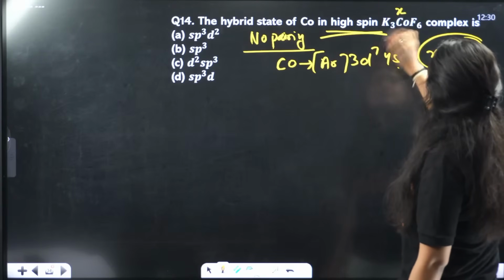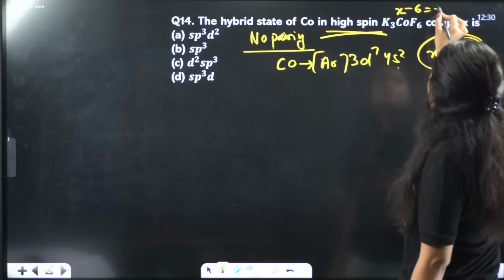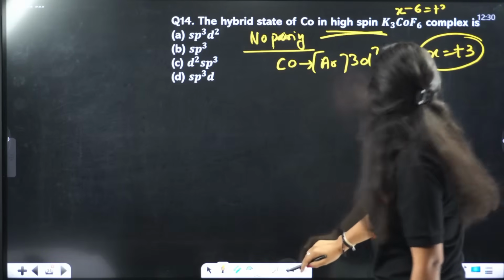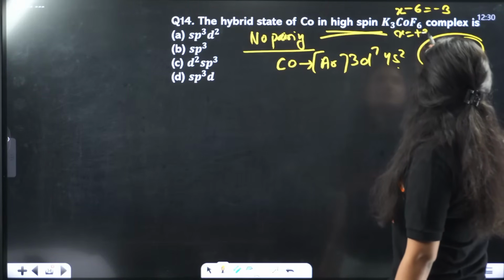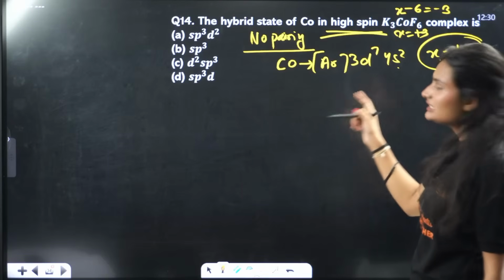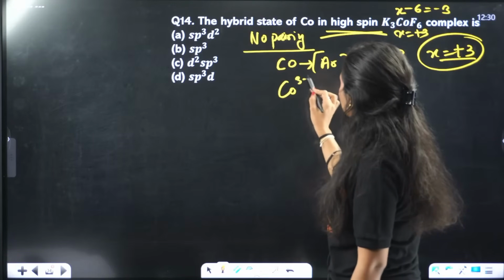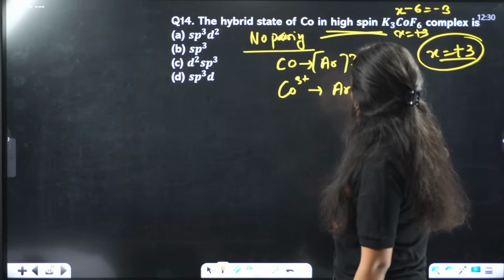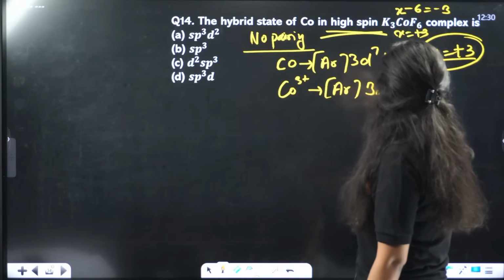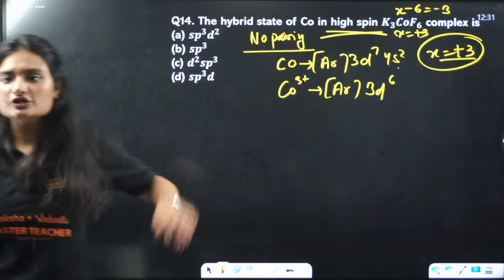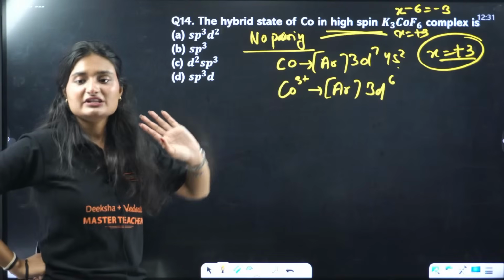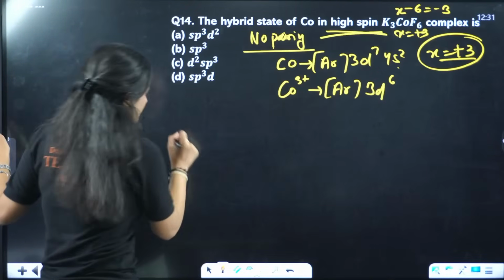If I take this x, x - 6 equals -3. So x will be equal to +3. If I remove 3 electrons, cobalt 3+ will be argon 3d6. That is the electronic configuration of cobalt 3+. We need to fill the electrons. Okay, let's see.